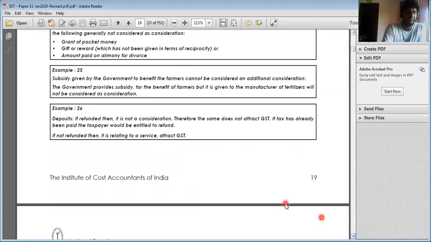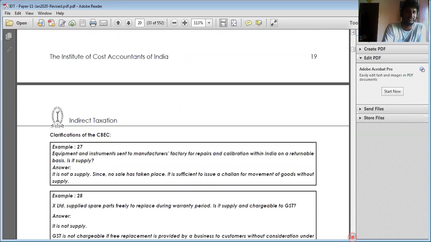Next, deposit, if it is refunded. Suppose I am giving it to the supplier and asking that the amount shall be refunded, then that is not consideration. If the deposit is not refunded, then that is considered as consideration.